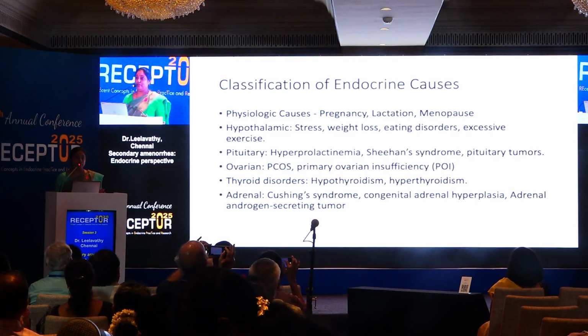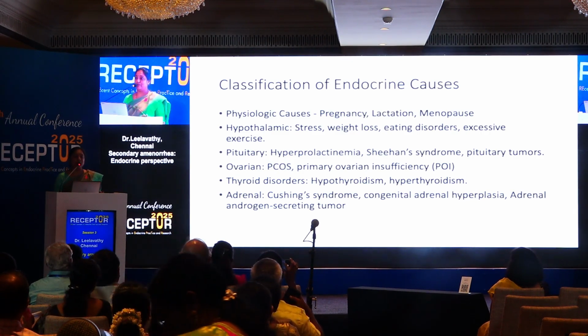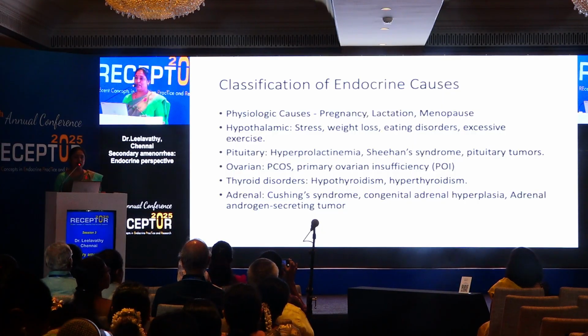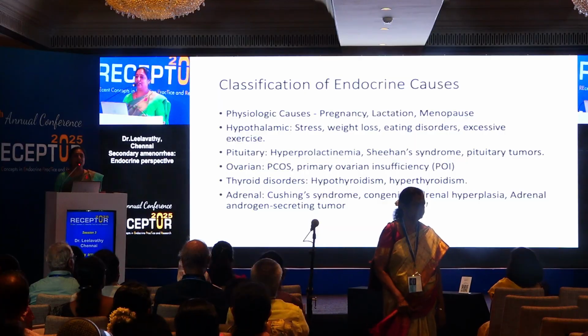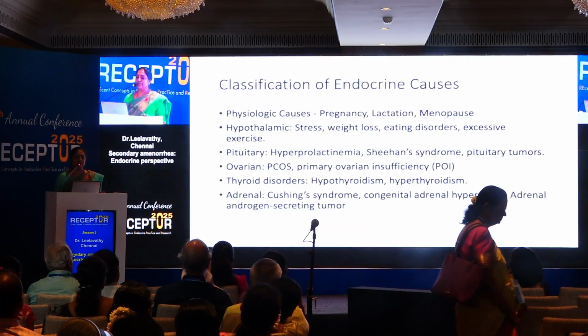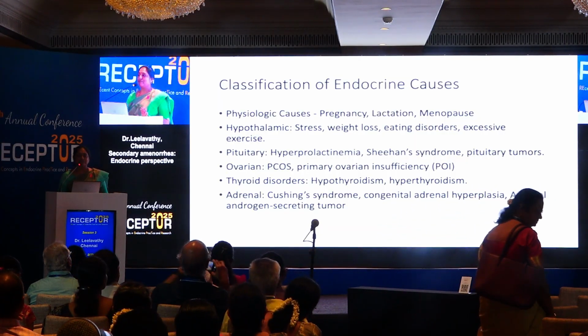There are quite a few Sheehan syndrome patients coming back now for a different reason and then found to have hypopituitarism, and started on treatment. They have Sheehan's at the time of delivery and then they come back after 10 years with secondary amenorrhea. They come for a different reason.